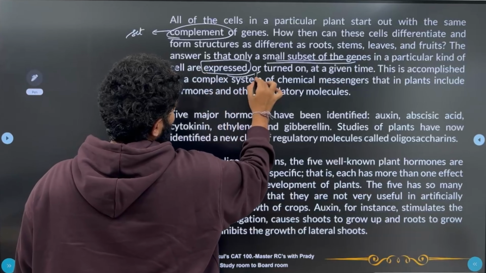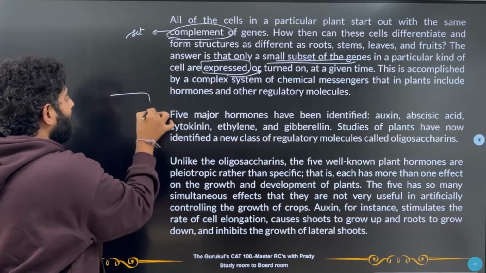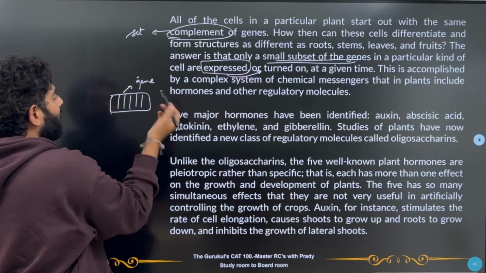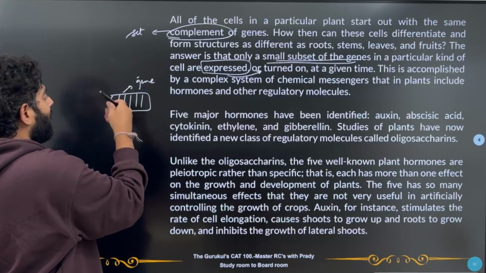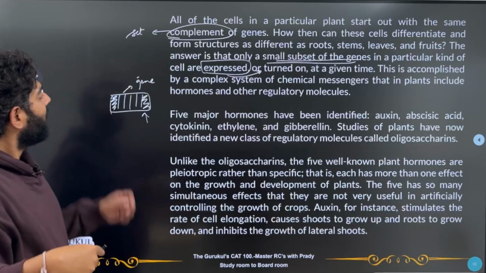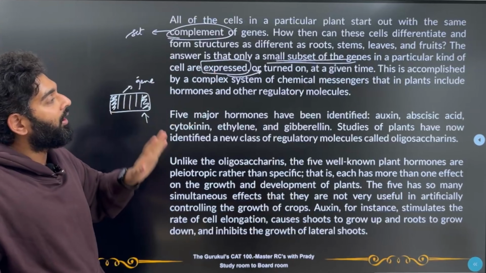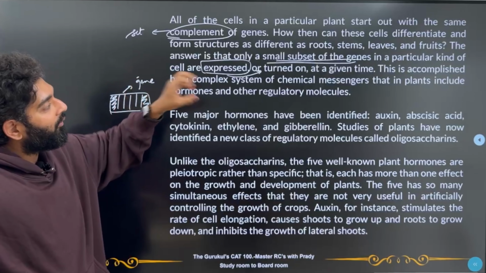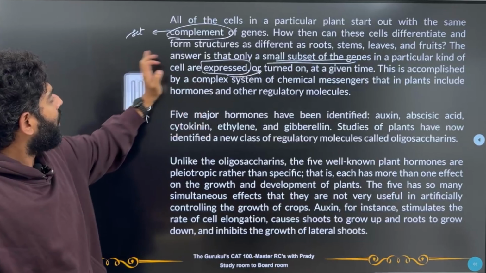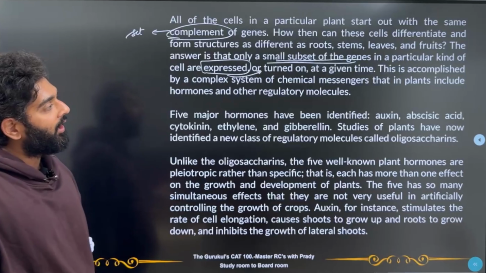Now, what is the meaning of expressed in this context? It means it's turned on. Think of it like a switch. Maybe we have all these subsets of the gene. Now, in certain cells this part is on, and in certain other cells maybe this part is on. That way, different subsets are turned on in different types of cells, because of which they become different things like roots, stems, leaves, and fruits. This is accomplished by a complex system of chemical messengers that in plants include hormones and other regulatory molecules.